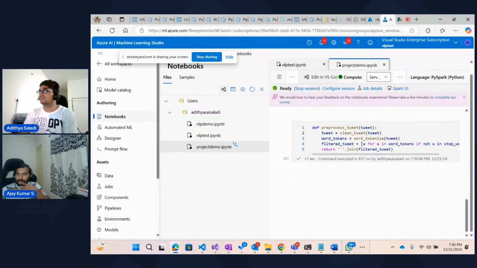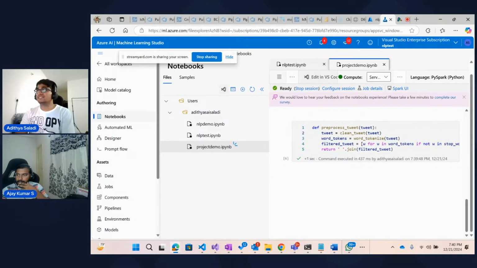So we are first calling that clean tweet, and then the next one is word tokenize. It will split the clean tweets into words using the word underscore tokenize method. And once that is done, it will remove the stop words. So it filters out the common words using the stop word set. And the last one is to recombine all the split words into a single string, right? So that's what will be returned. If you see, there is a space, so all the split strings will be combined with a space between each word.